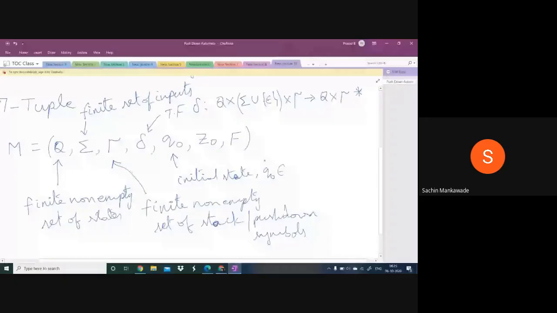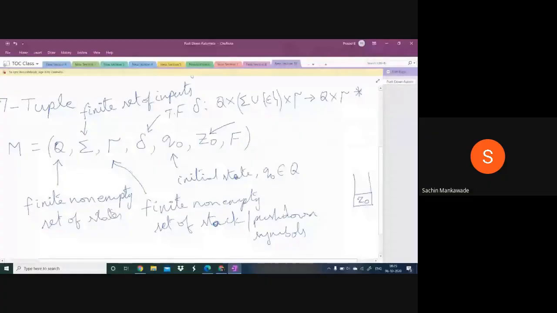And this is, I told you, a stack will be there in the PDA, and whenever the machine starts, there will be only one symbol. That symbol is nothing but the initial stack symbol. So every time minimum one symbol is there in the stack, and that stack symbol is one of the symbols from the stack alphabet, and that is the reason I told you it is non-empty. Okay, so Z0 is the initial stack symbol, so minimum Z0 will be there. Okay, and this is the initial push down symbol or initial stack symbol.